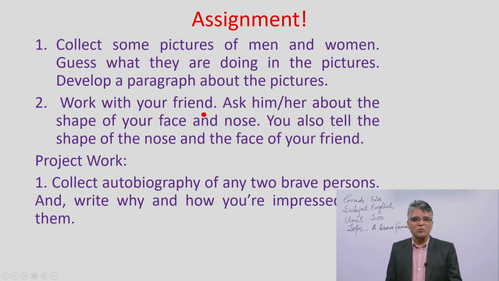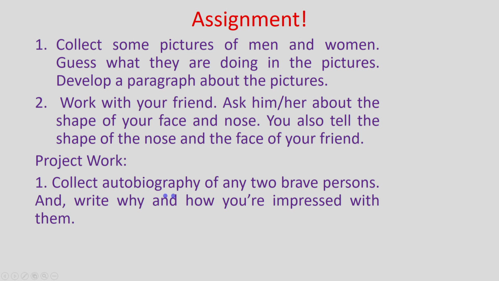Second one is that work with your friends, ask him or her about the shape of your face and nose, and you also tell the shape of the nose and the face of your friends. And the project work is that collect the autobiography of any 2 brave persons, either they are from the world or from your domestic country, and write why and how you are impressed with them.